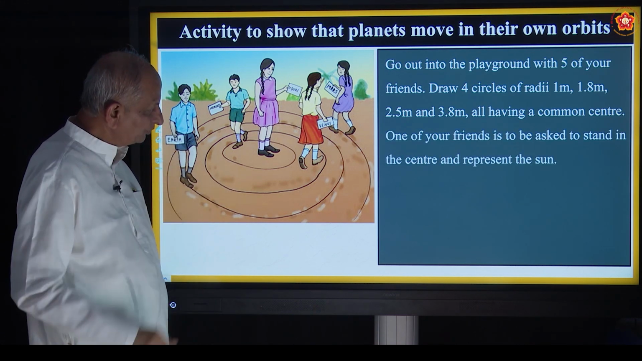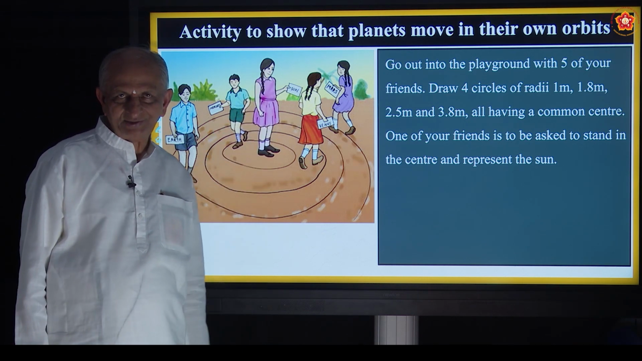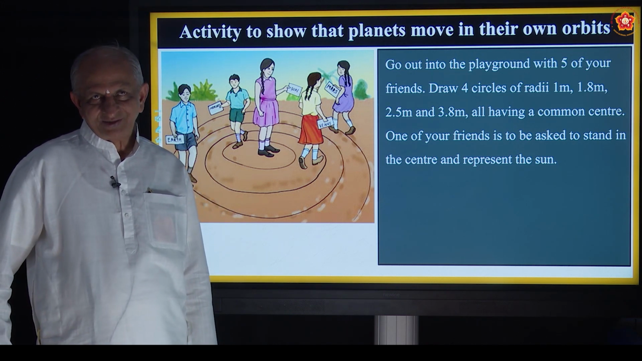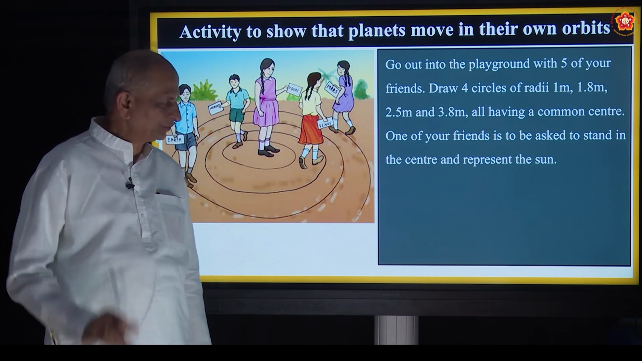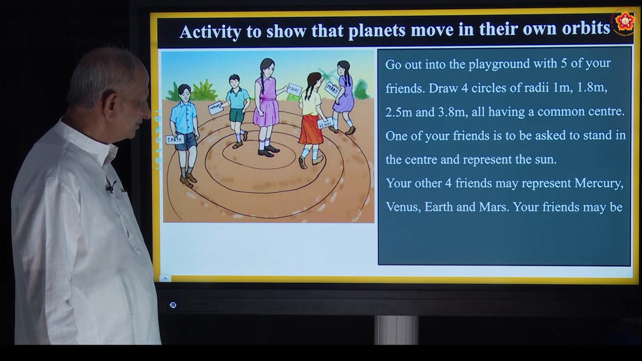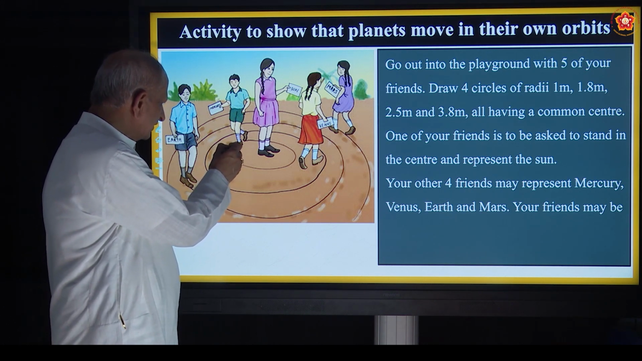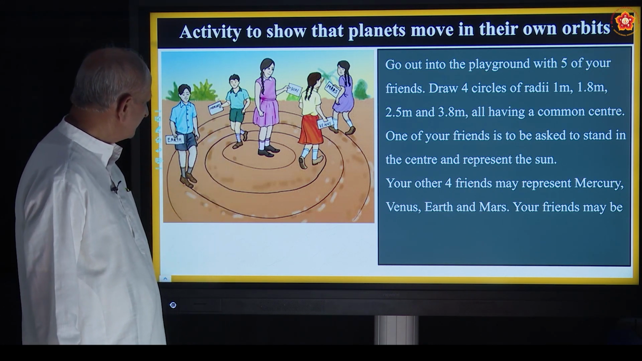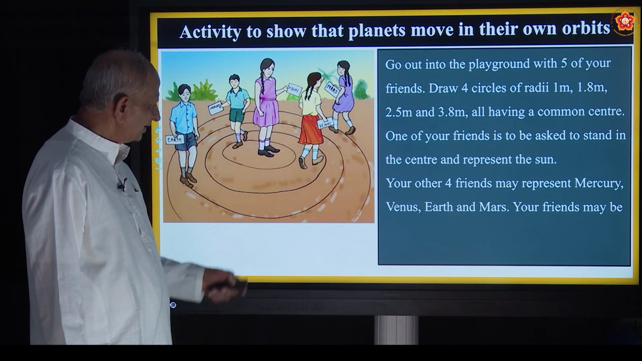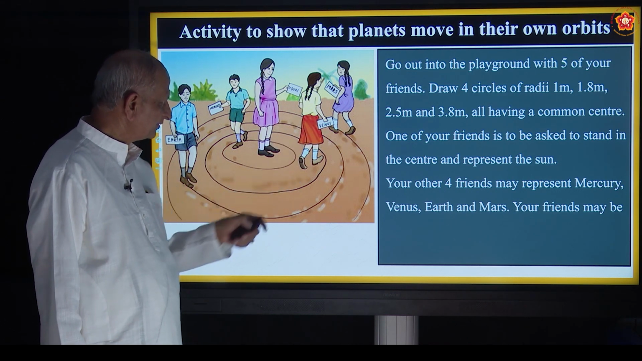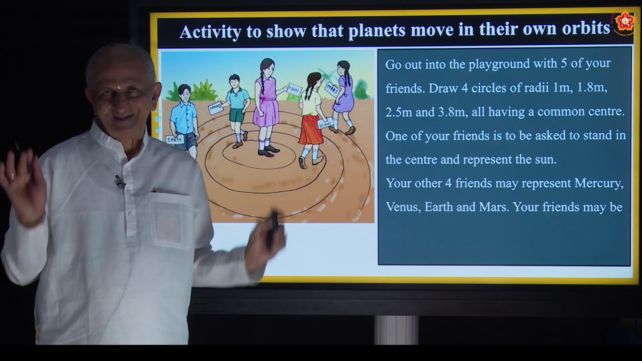One of your friends will be asked to stand at the center to represent the sun. So one who is taller, or you can say stronger, can be selected as the sun. So you must have a name board as sun, S-U-N. And the other 4 friends will be like planets. So for example, on the first circle, there will be one boy standing, and it is Mercury. And on the second circle, there will be Venus. Third circle is Earth. Fourth is Mars. So it will become very clear.